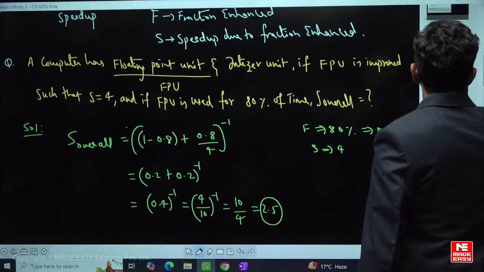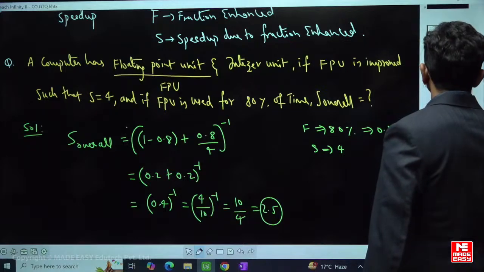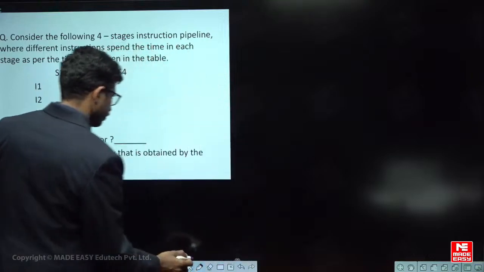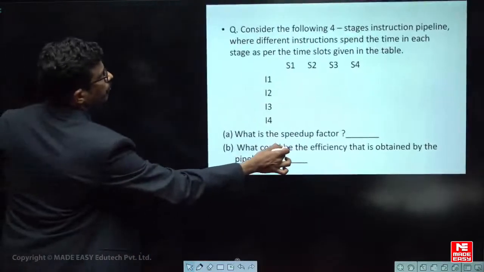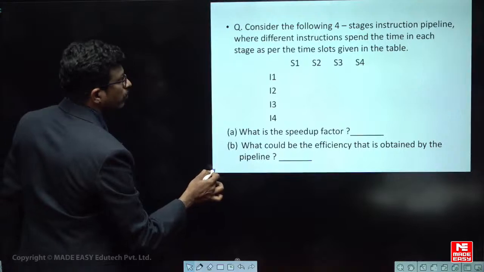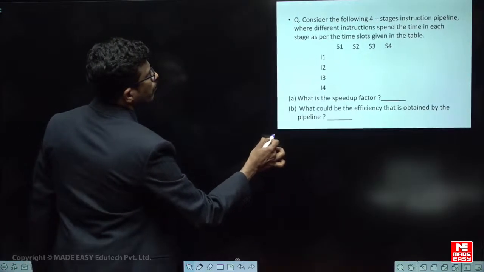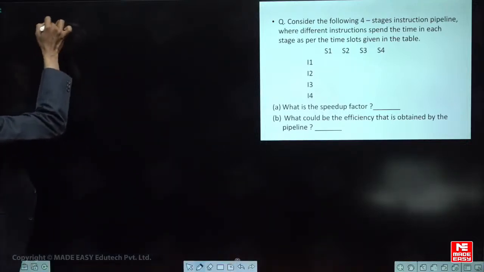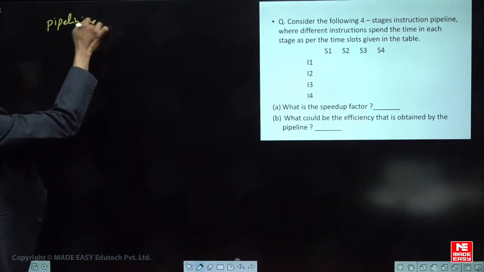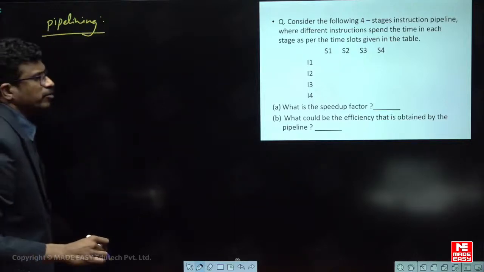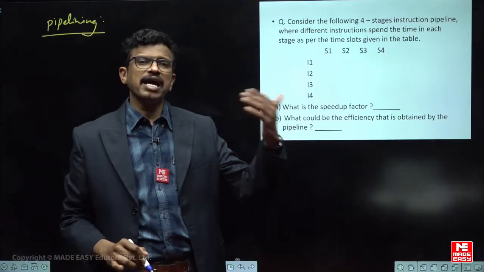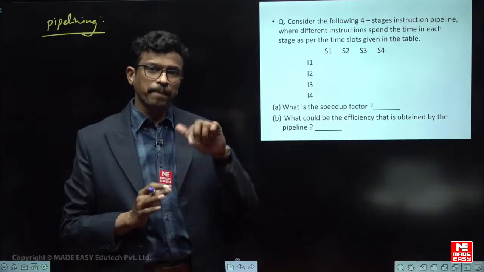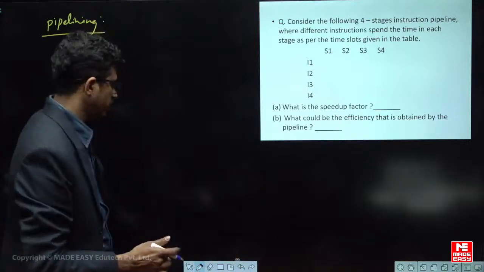So let me tell you one question based on this. Right, so we shall discuss one question on the pipeline. This is a question based on pipelining. So what is pipelining? Pipelining is simply overlapped execution of instructions, by which average execution time per instruction will be reduced. So let us see how to understand this simple question.